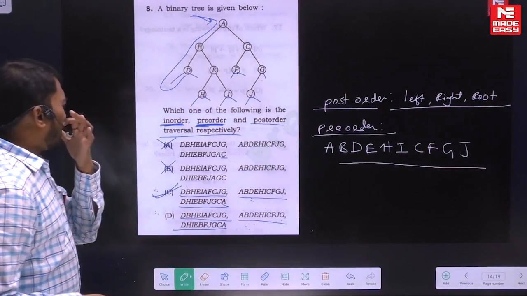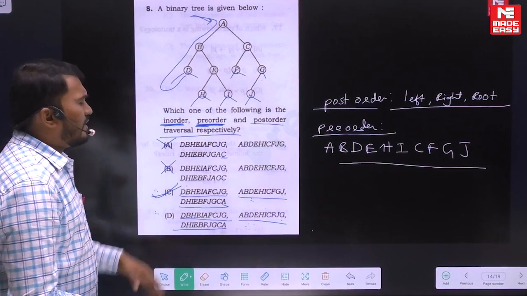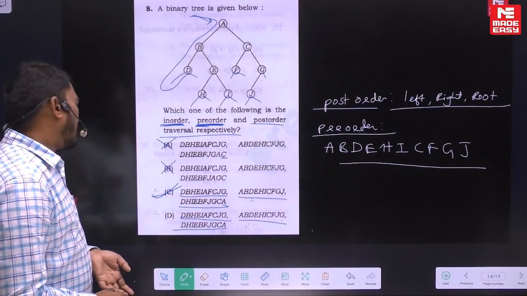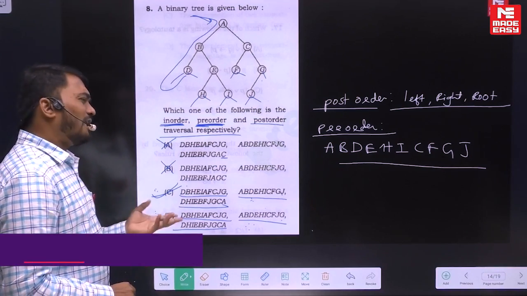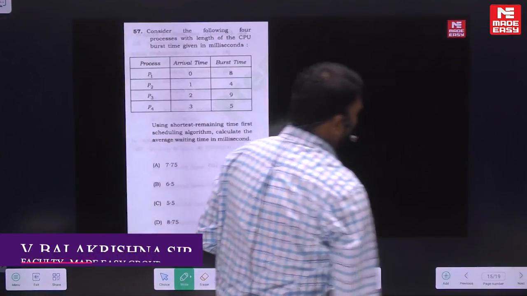So you can solve all that in 1 minute if you know the proper technique. Otherwise you can follow some elimination technique also. So C is the right answer. It will take only 1 minute. That is how you solve the problem.